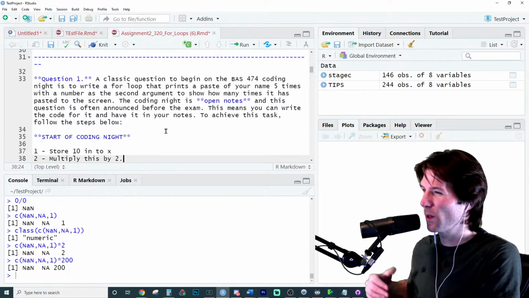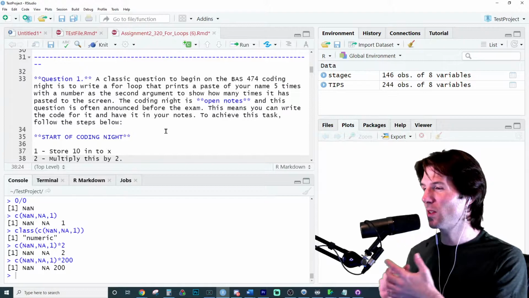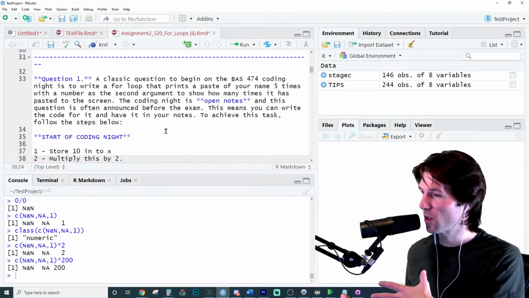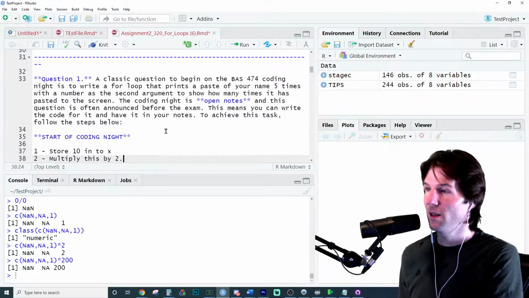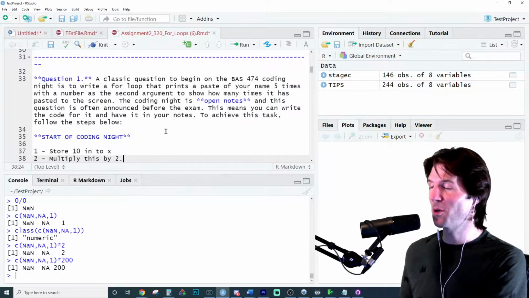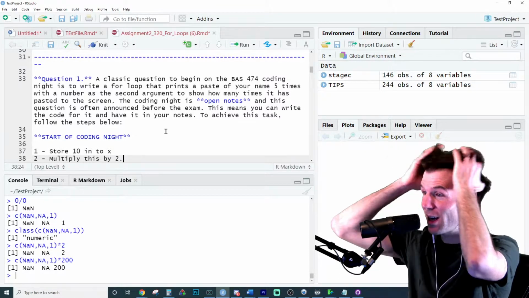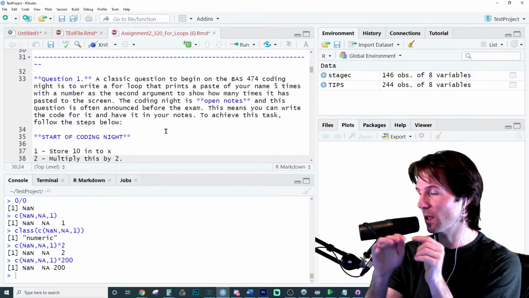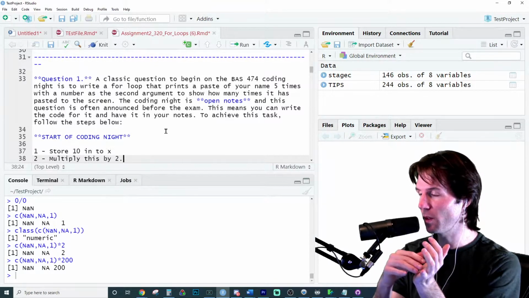We usually start with very simple questions and build, because the goal is to see how far you can get. The goal is usually that you're not supposed to complete it. I miss doing these in person. A lot of people absolutely hate this, and usually there's a group of students outside coding night saying, oh my gosh, that was insane, what did we just sit through? Because we give you a lot of questions, we start them off very easy, and then we build and we build and we build.